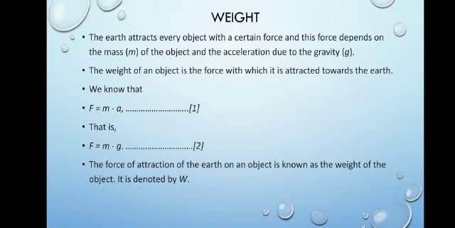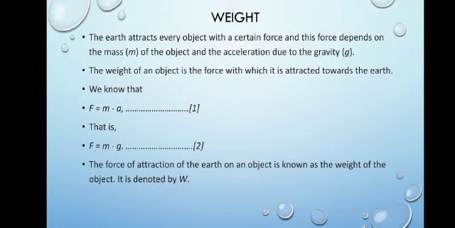Now weight. What do you mean by weight? The earth attracts every object with a certain force, and this force depends on mass of an object and acceleration due to gravity. So earth is attracting every object towards its center with a certain force, and that force depends upon mass and acceleration due to gravity. Now what is weight? The weight of an object is the force with which it is attracted towards the earth.